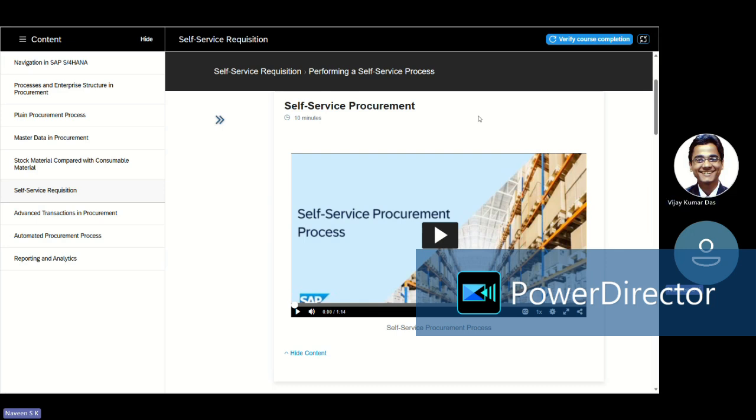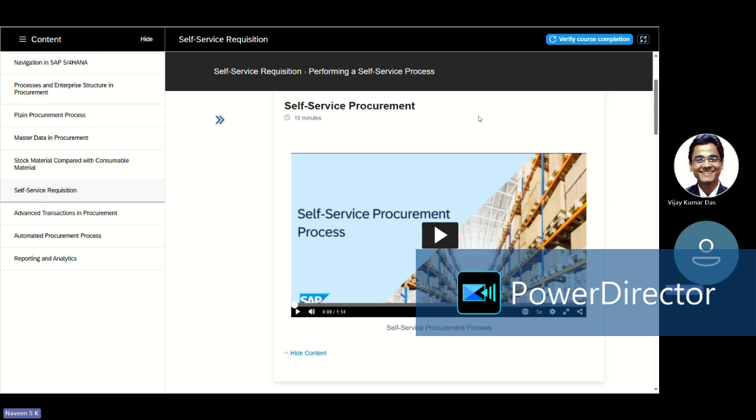Once the goods are received, they will only receive the goods. So this mostly happens, instead of for stock, for consumable procurement. This will be used for self-service procurement. Can it be used for services also, sir? Yeah, services also they can use, but mostly it is used for consumable material procurement. Okay, this will reduce the burden of the buyer.